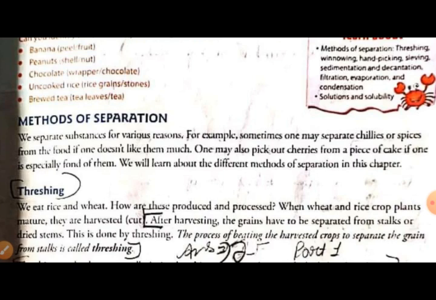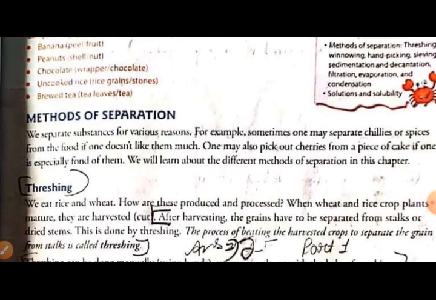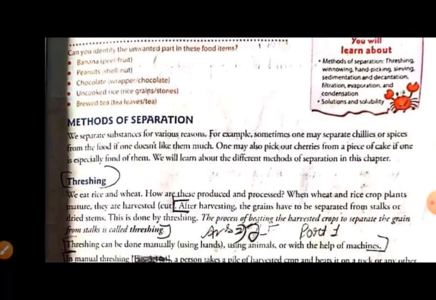Now if we want to remove the chilies from the mixture of spices and chilies, what we will do is just separate them with the process of hand picking. Okay, just we will separate with our hands. So we need to separate the substances to classify them into their own groups. Okay, now we will see the various methods of separation.